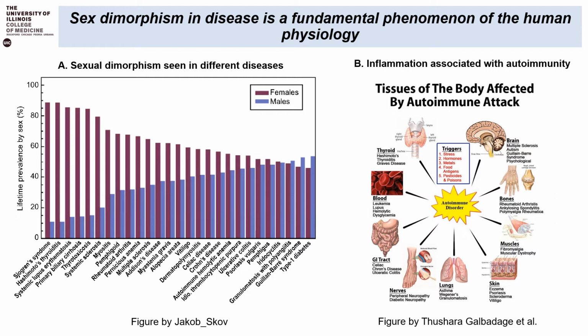Moving on from sexual dimorphism, one of the more important characteristics of autoimmune disorders is the association of inflammation with it. As shown in figure B, different tissues of the body are affected by autoimmune attack. This attack is mainly driven by inflammation. We are going to discuss more about inflammation in our next slides.